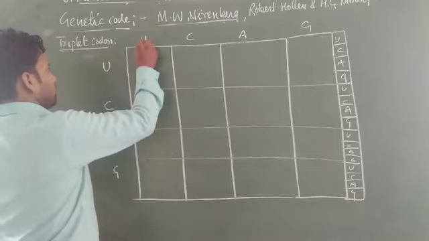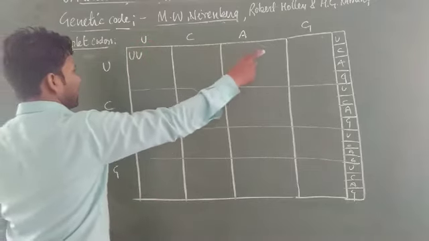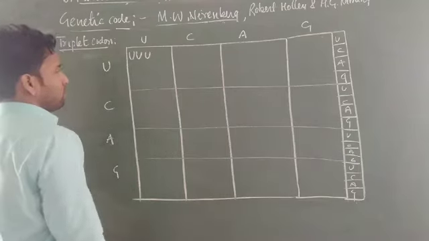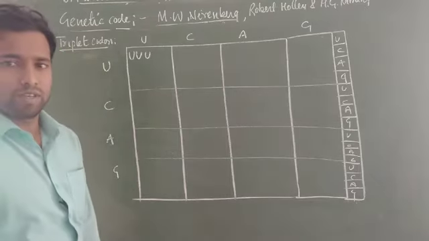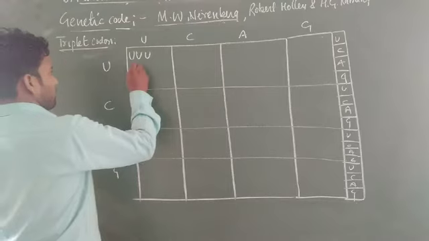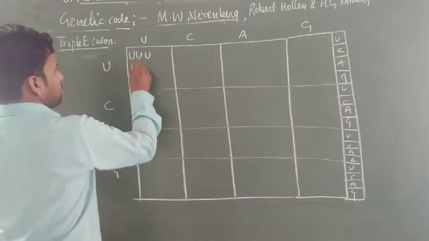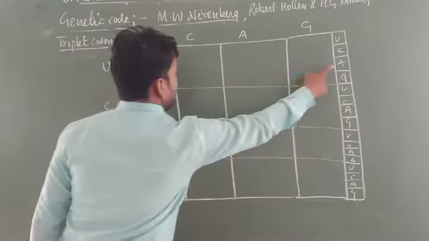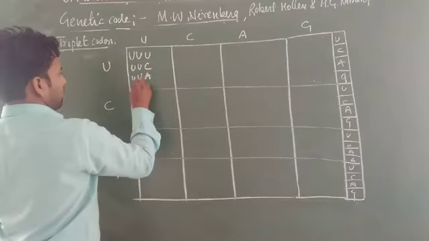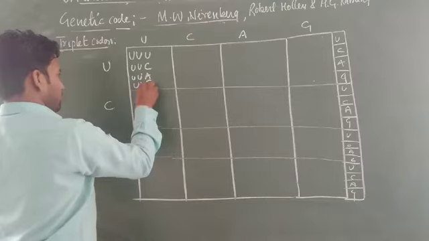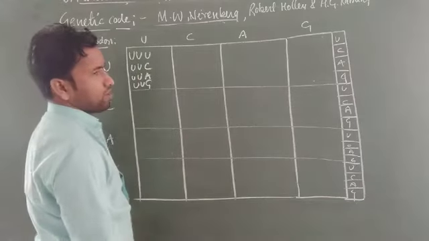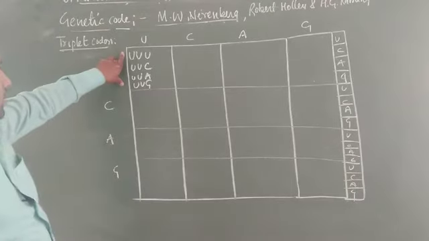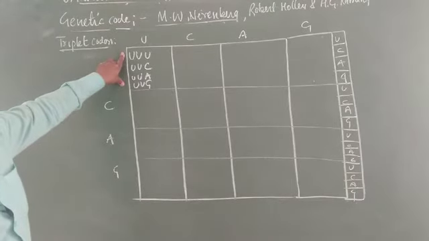Now this one is U, and that is also U. This is U, and this is a triplet codon of 3 bases. Now UUC, UUA, and UUG. These are 4 triplet codons, and each one is going to code for a particular amino acid.